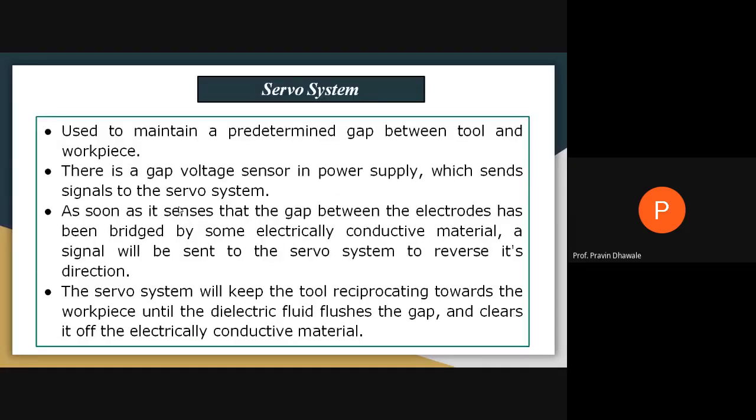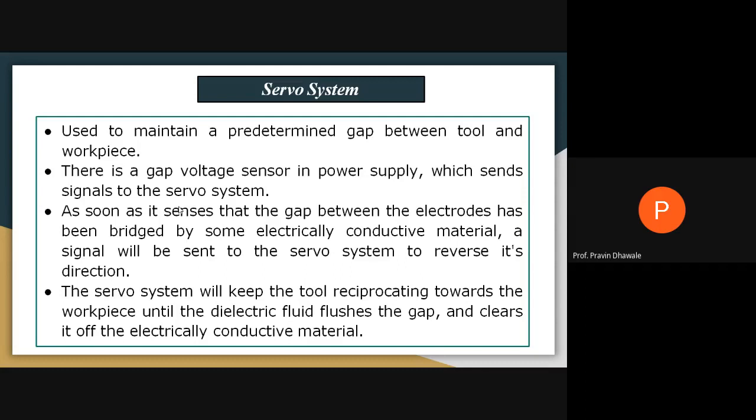Okay, next. The next element used in an EDM setup is the servo system. That servo system is required to maintain a sufficient gap between the tool and the workpiece. It will maintain a predetermined gap between tool and workpiece. There will be one gap voltage sensor in the power supply that will send a signal to the servo system in order to achieve the movement of the tool.